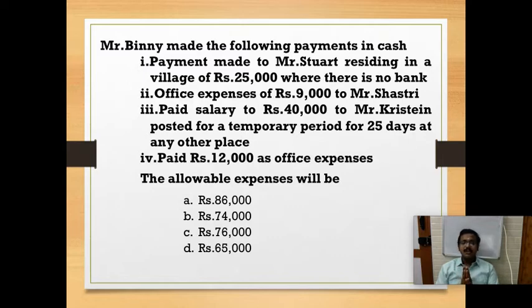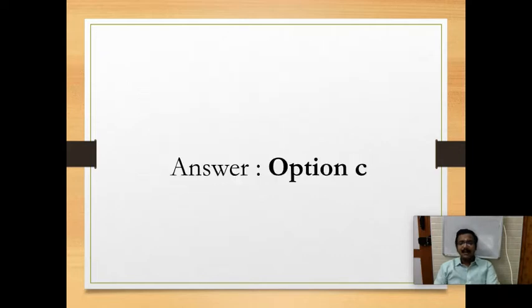So the allowable expenses are 25,000, 9,000 and 40,000. 25,000 plus 9,000 is 34,000, plus 40,000, so the total allowable expenses are 74,000. Option B is the correct answer.